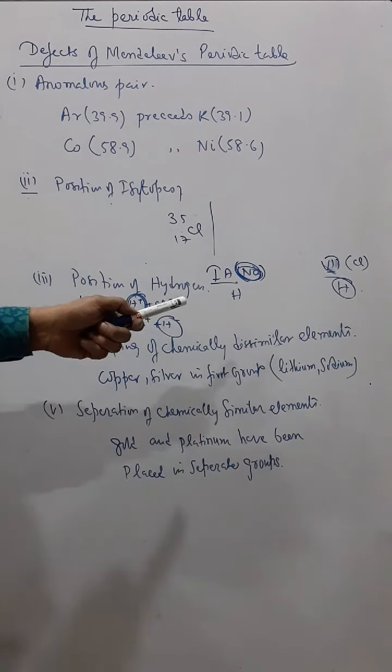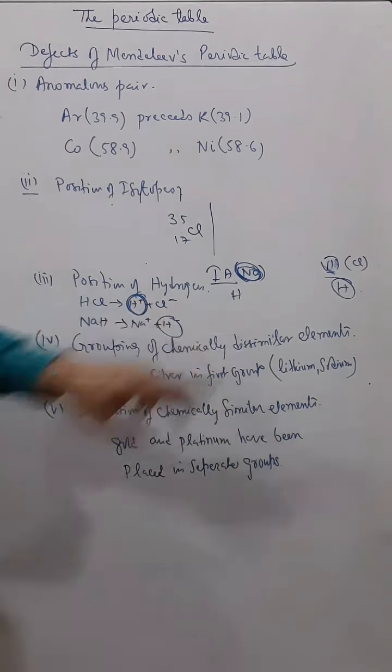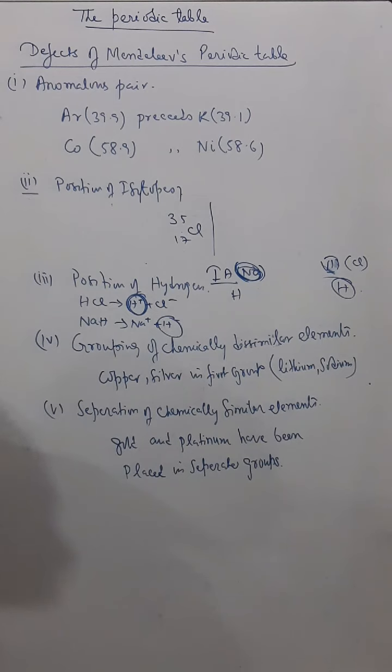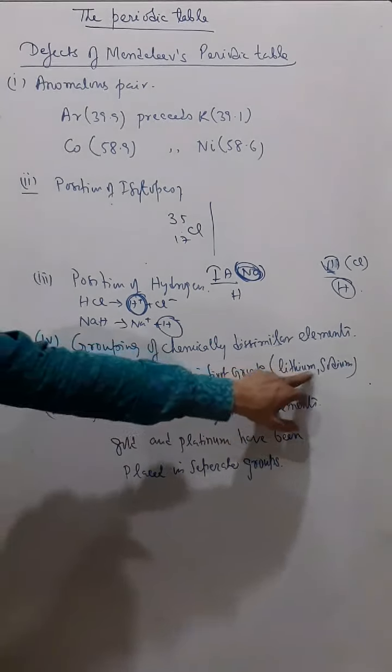So these are some of the problems with the Mendeleev periodic table. Sometimes there was grouping of chemically dissimilar elements. It was found that some chemically dissimilar elements were in a particular group, where they should not be. Like copper and silver lie in the same group as lithium and sodium, that is group 1.